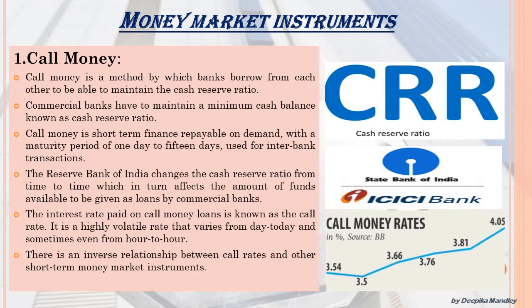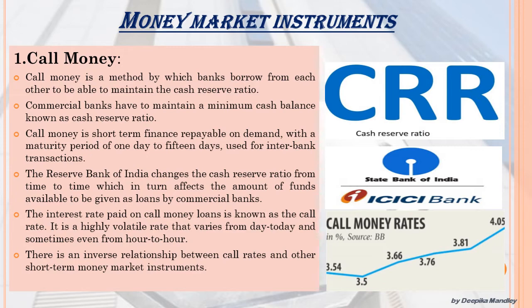Now, the RBI changes the cash reserve ratio from time to time, which affects the amount of funds available to be given as loans by the commercial banks. The interest rate paid on call money is known as the call rate, which is a highly volatile rate that varies from day to day and sometimes even from hour to hour. There's an inverse relationship between the call rates and the other short-term money market instruments.